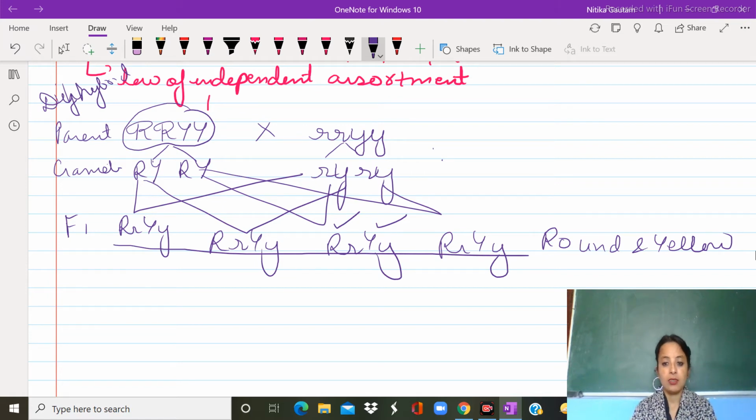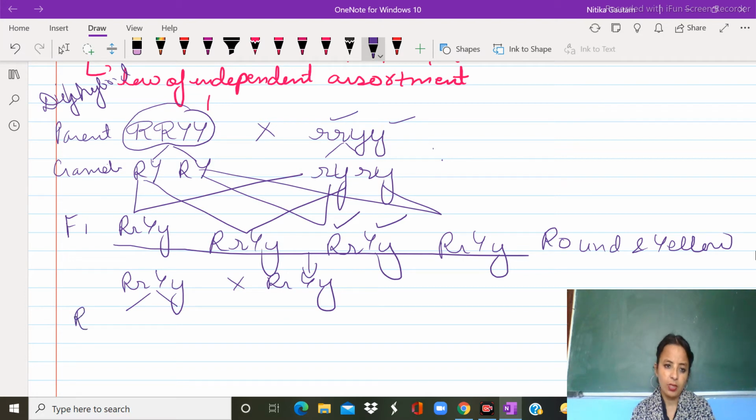Okay, after that, again, Mendel was surprised: how is it possible if one of the parents I have taken is wrinkled and green color? So again, he did self-pollination, and in self-pollination, he took these plants and then he derived the gametes.